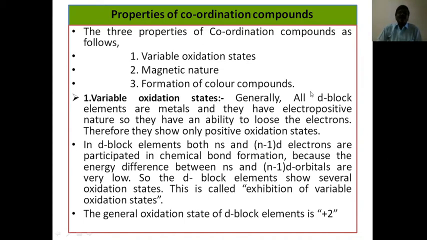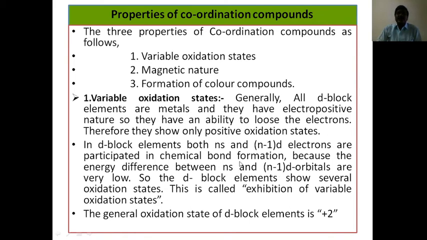Generally, all d-block elements are metals. They have electropositive nature, so they have an ability to lose electrons, therefore they show only positive oxidation states. In d-block elements, both ns and (n-1)d electrons participate in chemical bond formation because the energy difference between ns and (n-1)d orbitals is very low.